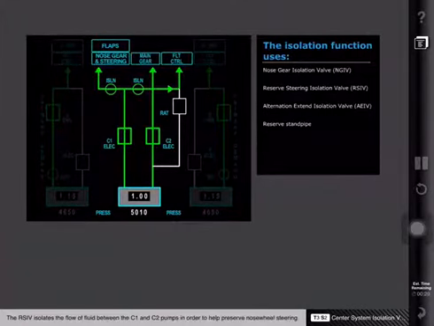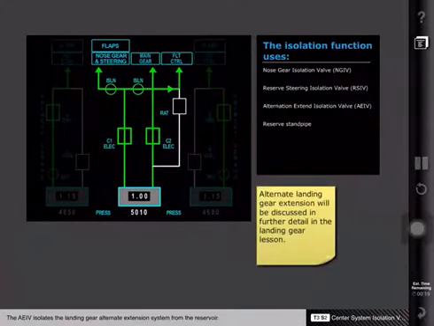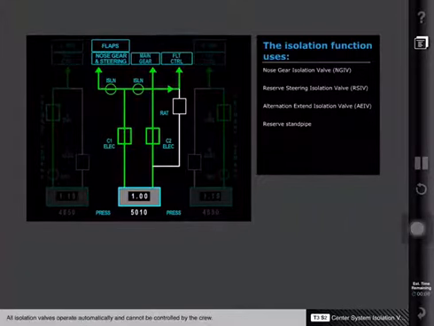The nose gear isolation valve isolates nose gear operation and nose wheel steering. The reserve steering isolation valve isolates the flow of fluid between the C1 and C2 pumps in order to help preserve nose wheel steering. The alternate extend isolation valve isolates the landing gear alternate extension system from the reservoir. All isolation valves operate automatically and cannot be controlled by the crew.